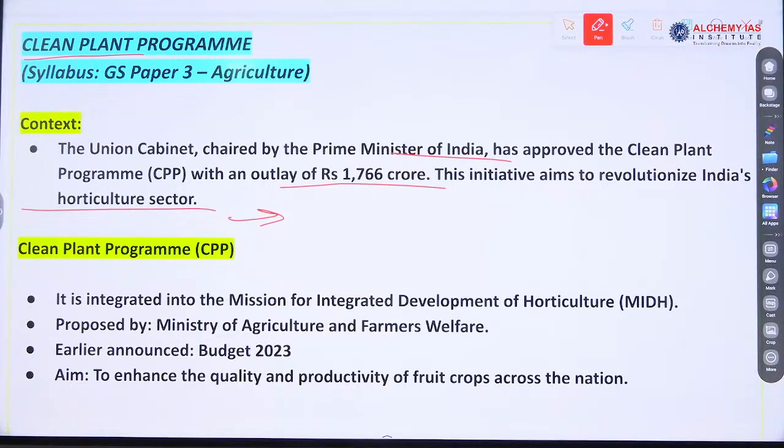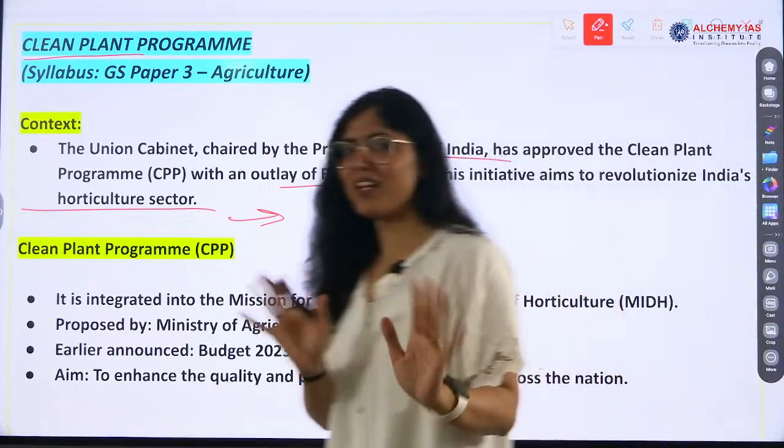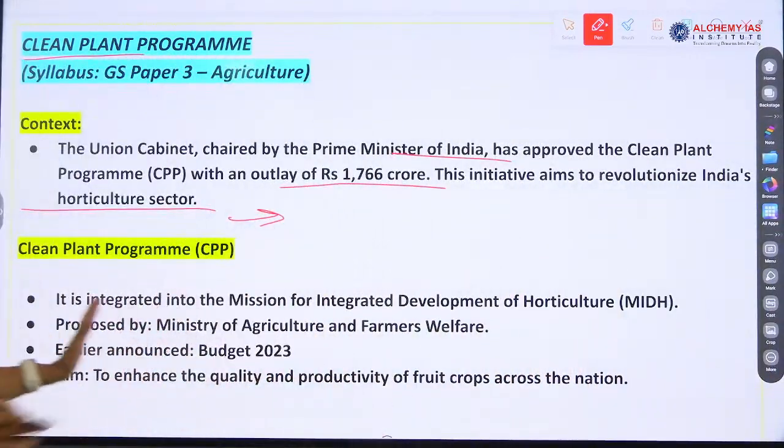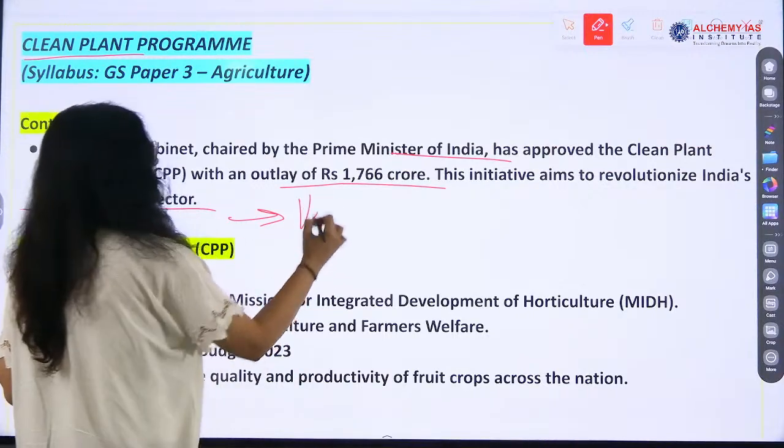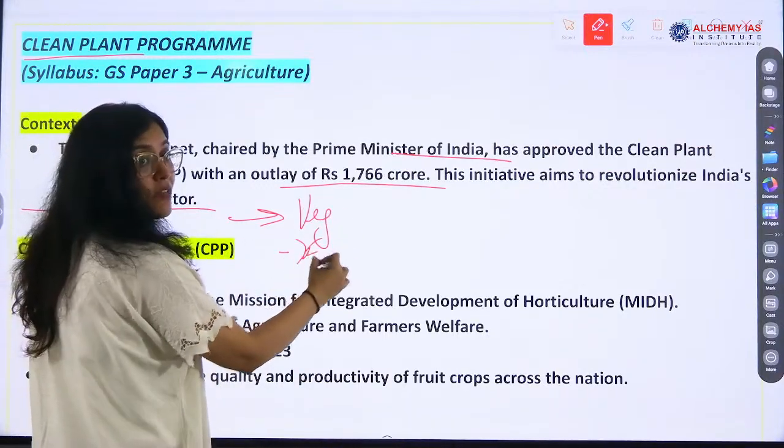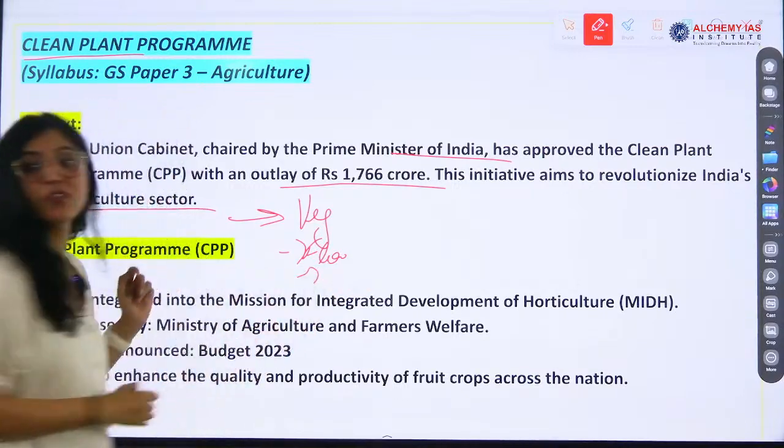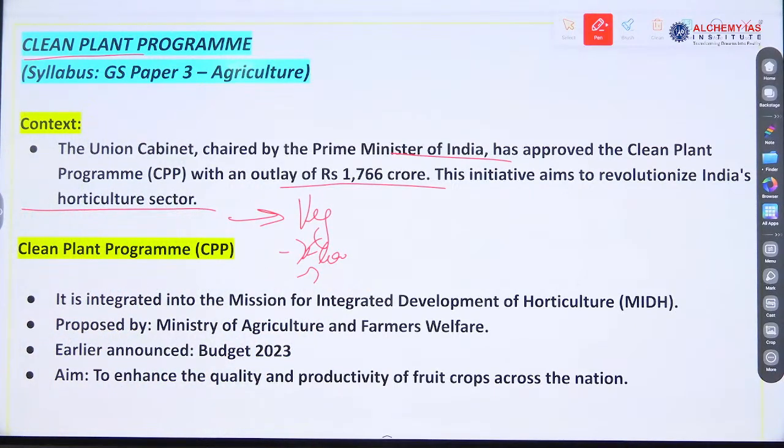In a garden, what do we find? We have vegetables, we have flowers, we have fruits, we have other things. Ornamental flowers are there which are used for decoration, right? So horticulture is related to these things.